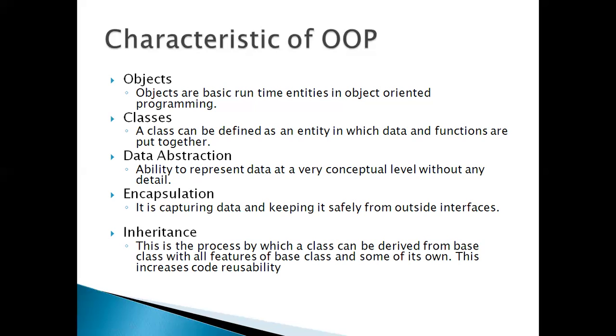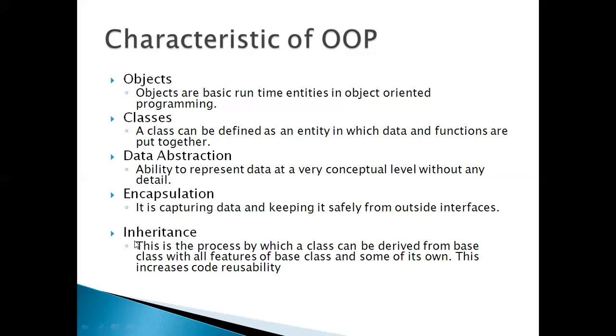Now, data abstraction: the ability to represent data at a very conceptual level without any detail. So in an abstract form, we can represent the data without going into the detail. This is called abstraction. The next one is encapsulation. It is capturing the data and keeping it safe from outside interference. So we can encapsulate all the data in one place.